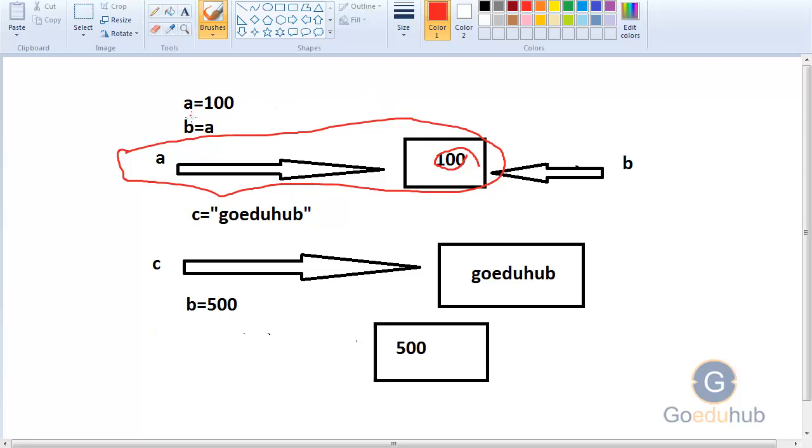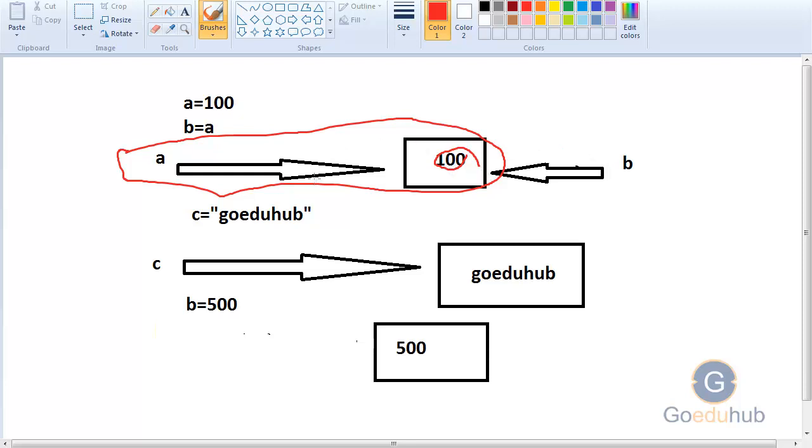Now we will assign the integer value of a to another variable called b. So new variable b is equal to a. Now the variable b refers to the same object that a points to. a points to the 100 object and b also points to the 100 object. We will not create another object.